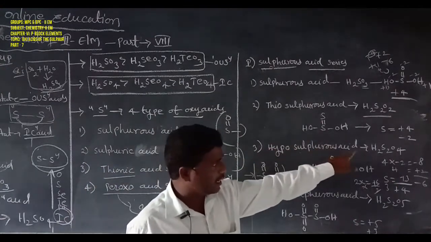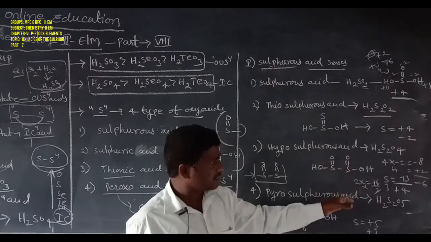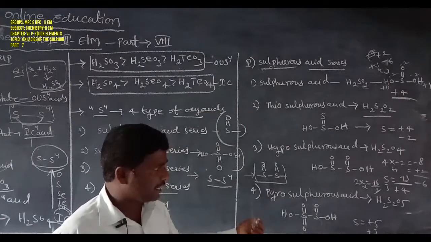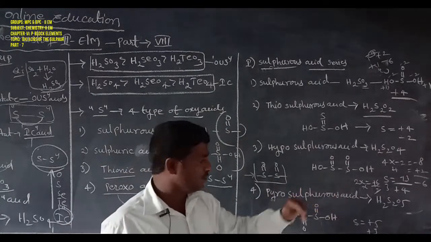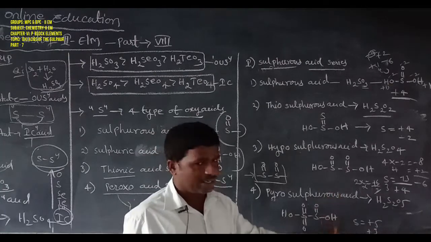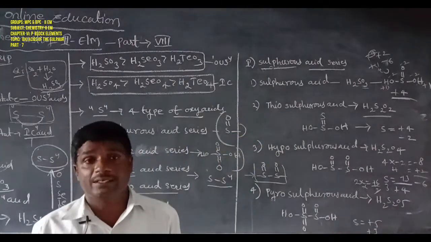Hyposulfurous acid, formula H2S2O4, sulfur oxidation state +3. Pyrosulfurous acid, formula H2S2O5, sulfur oxidation state +5 or +3. That is the acid series of sulfur.